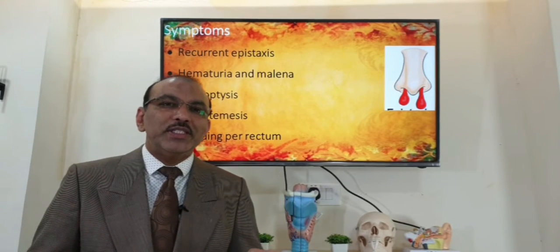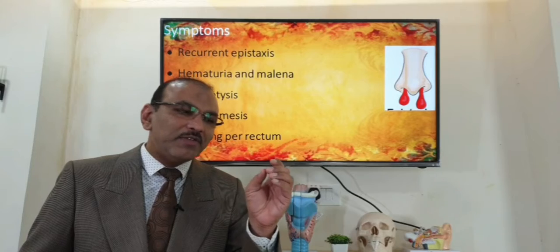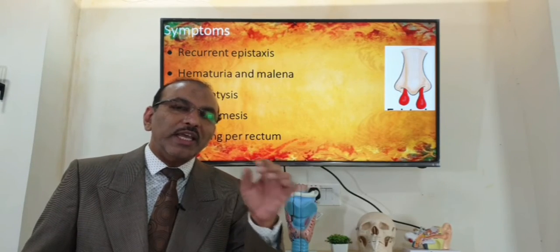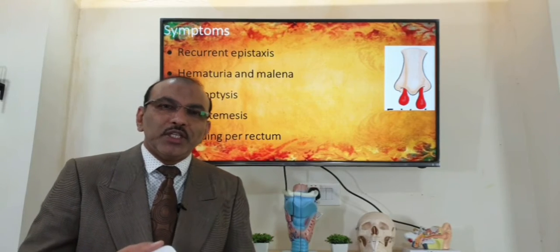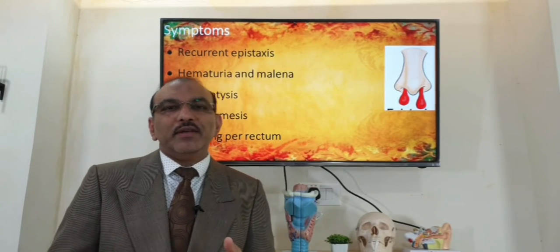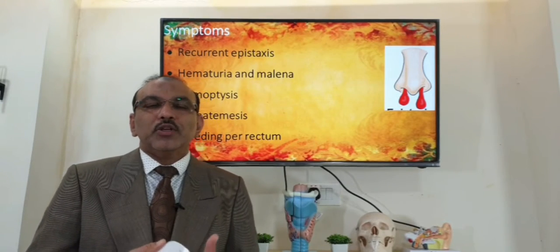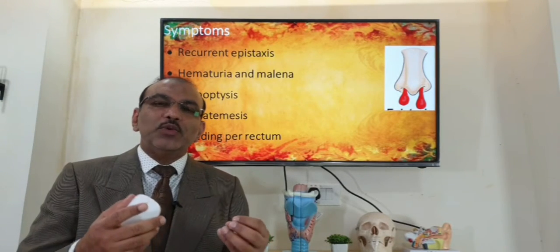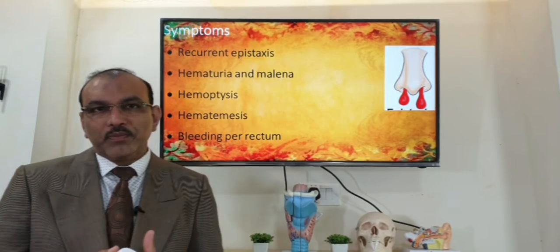Second, the patient says that if he has a vigorous cough, there may be some blood stain in the sputum. Sometimes there is hematuria, the urine will be blood stained, and sometimes he will pass motion that is also blood colored. So it's all related, and it gives one message: there is bleeding that is not able to be controlled.